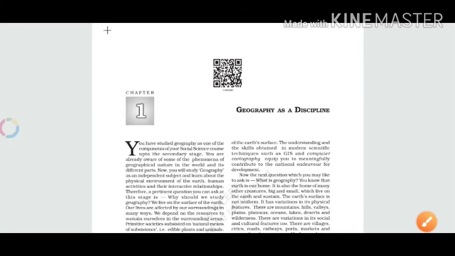Students, myself Rajiv Shukla, and today we will discuss one of the topics of geography, that is chapter number 1, Geography as a Discipline. As the title explains, in this topic we will discuss why it is important to study geography as a core subject.